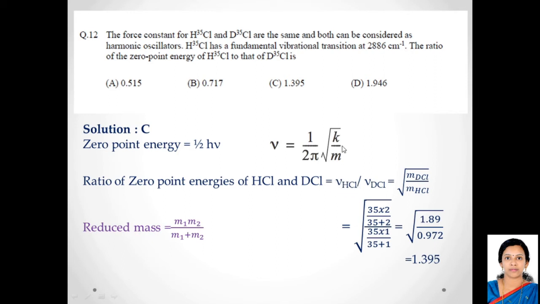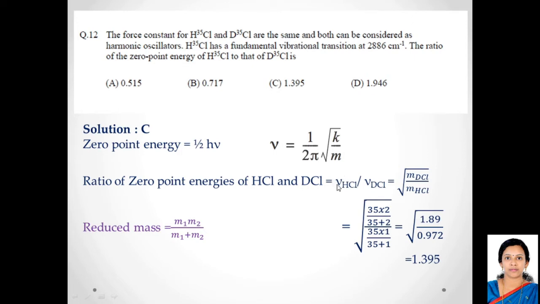Substituting for frequency, we can put frequency is 1 by 2 pi multiplied by square root of K by M, where K is the force constant and M is the reduced mass. But force constant, they say that it is the same for both hydrogen and deuterium chloride. So if force constant is the same for hydrogen and deuterium chloride, 2 pi is a constant, then 1 by 2 pi and this square root of K will get cancelled in both.